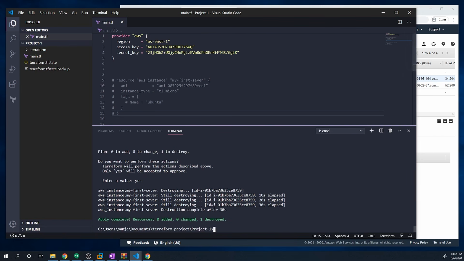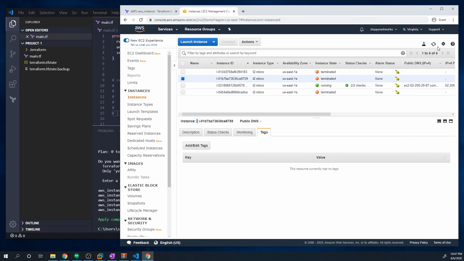Okay, so it looks like it's destroyed it. Let's just go back to the console and double check. And so it looks like it's already terminated it. So it refreshed it for us. And so there you have it, guys. That's how you delete resources within Terraform. You can do it through the Terraform destroy, or you can just remove it from your code and do a Terraform apply, and Terraform will figure out what it needs to delete.